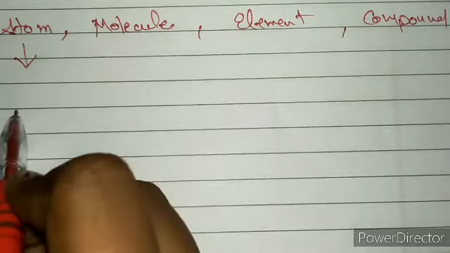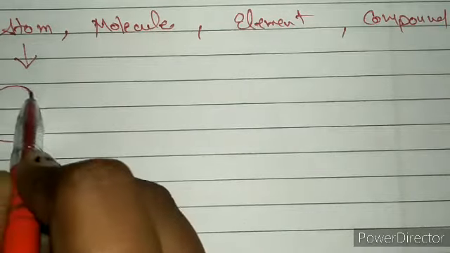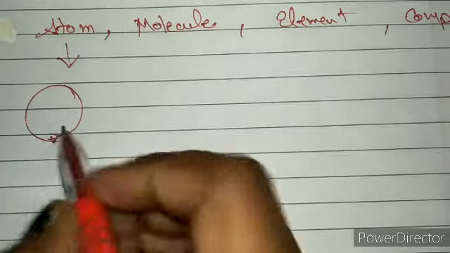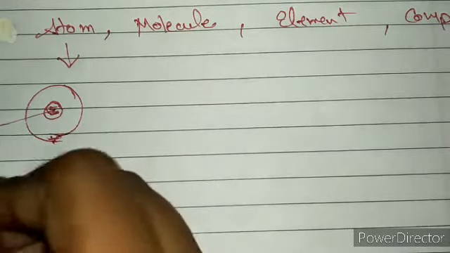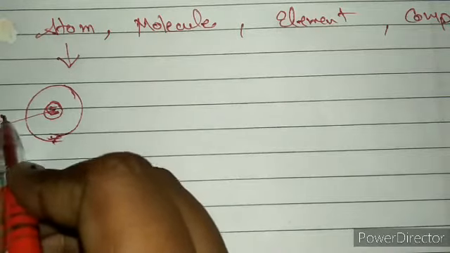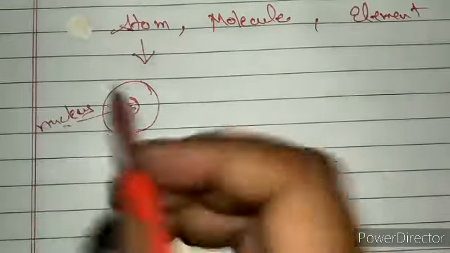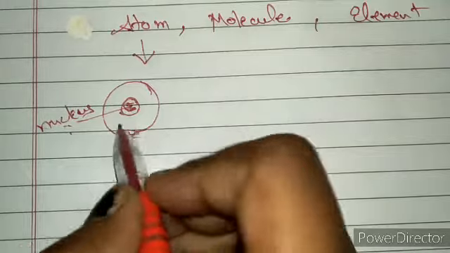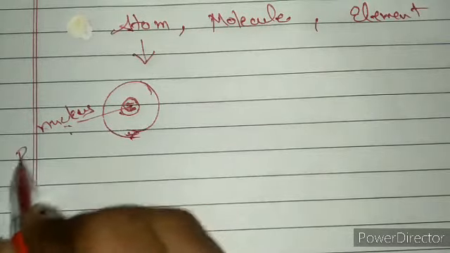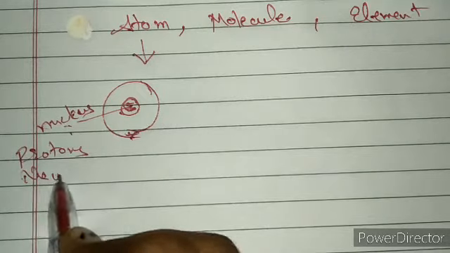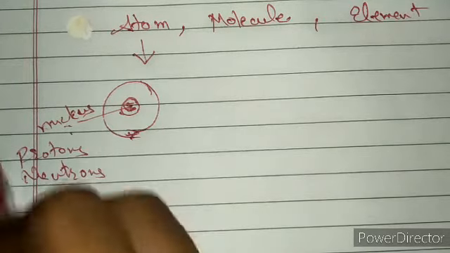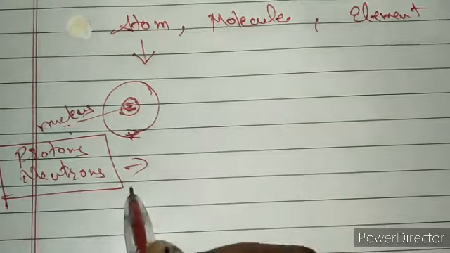So basically, what is an atom? It is the smallest particle of an element, and it has something inside it, the nucleus. In this nucleus we have protons and neutrons, and collectively these are known as nucleons.